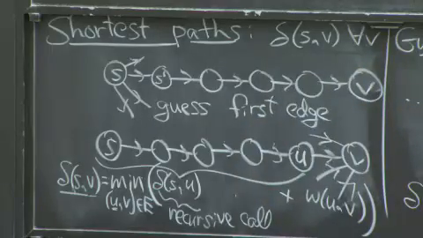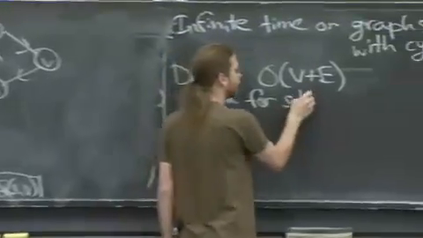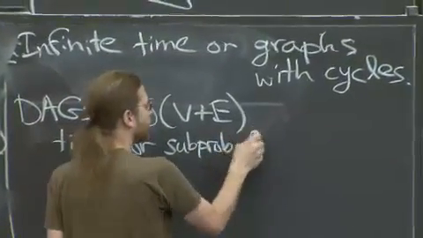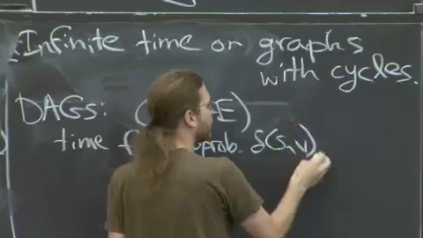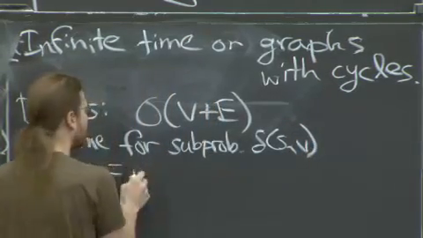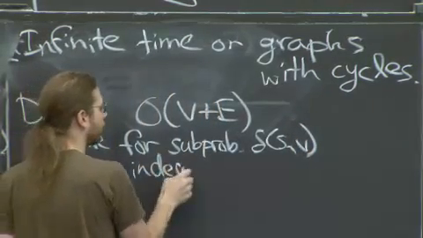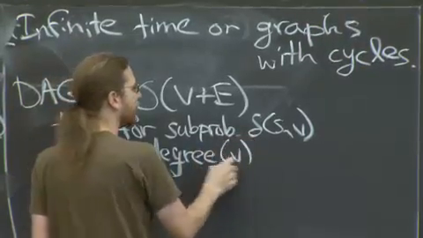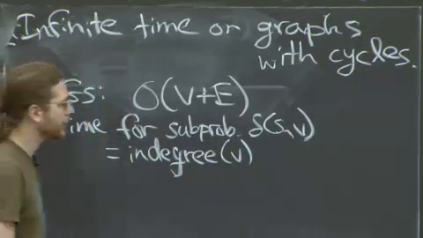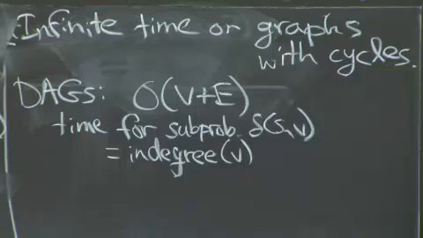So time for subproblem delta of s comma v is the in-degree of v, the number of incoming edges to v. So this depends on v, so I can't just take a straightforward product here. What this is really saying is you should sum up over all subproblems of the time per subproblem.